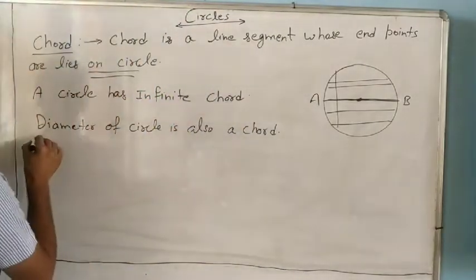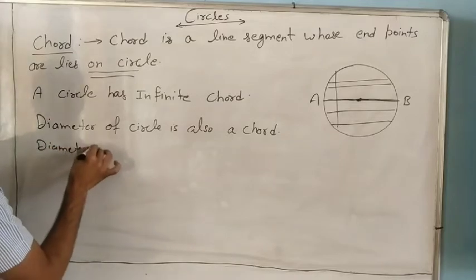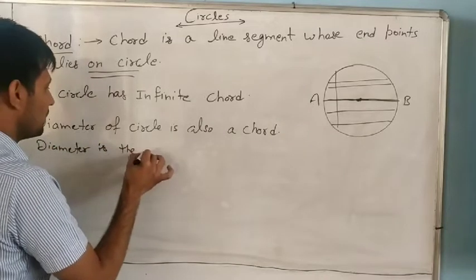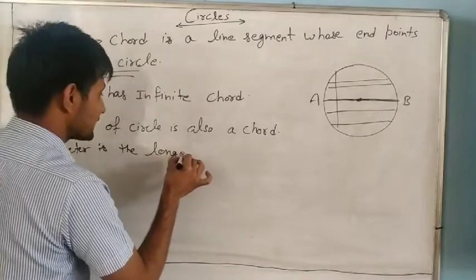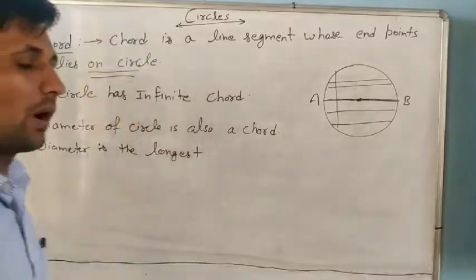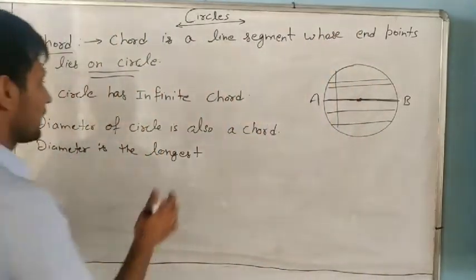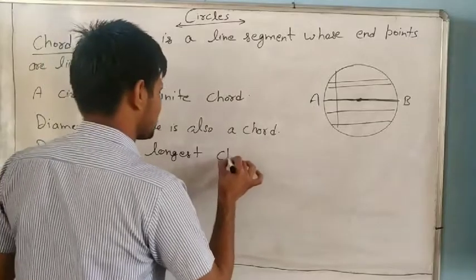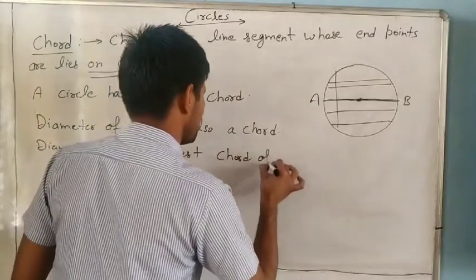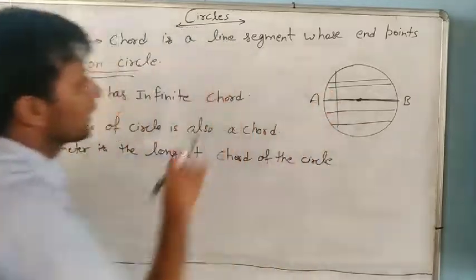You can write: diameter is the longest chord. Always remember, sometimes this question will come: what is the name of the longest chord of a circle? It is the diameter. So remember this.